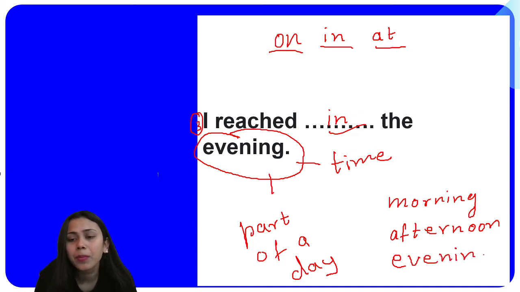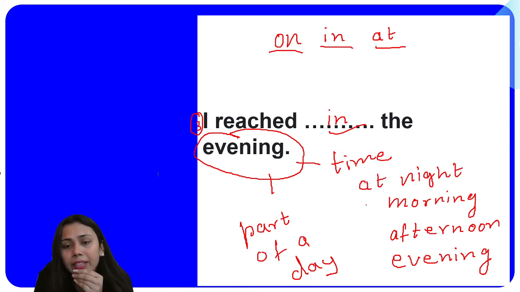Okay, you have to use in with these. What about night? What if we are talking about night? What preposition are we going to use? Whenever you have to talk about night, with night, you are going to use at.